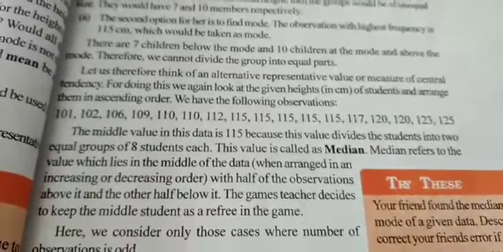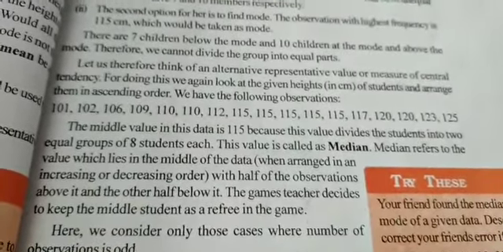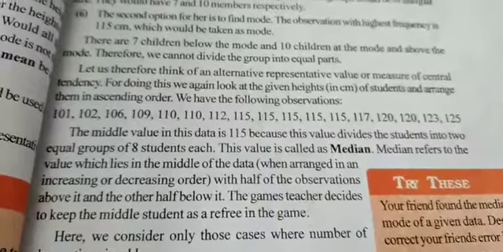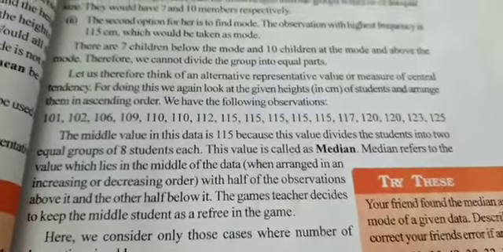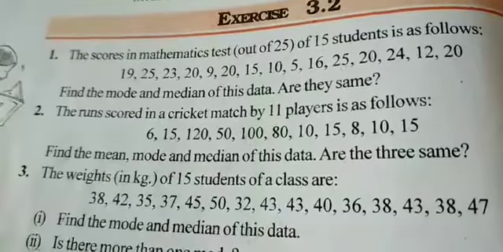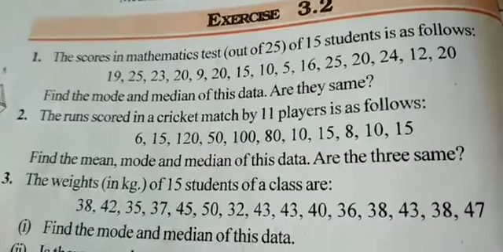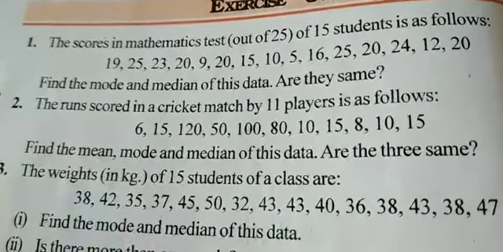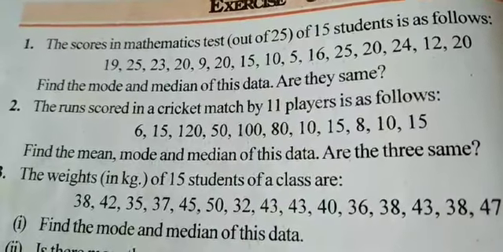These formulas you are not supposed to follow in 7th standard, but still I would like to tell you. Otherwise, the questions given in your exercise are very simple and the number of observations is countable, so you can arrange it in ascending order and directly pick up the middle data, that is median.